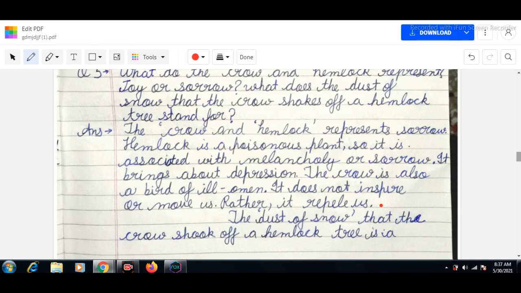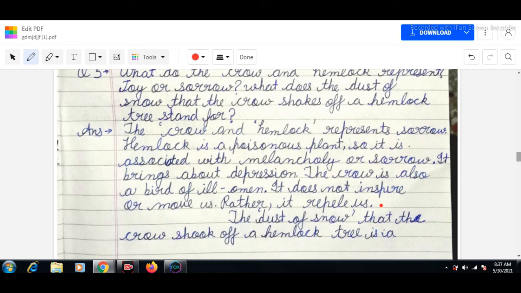The crow and hemlock represent sorrow. The hemlock tree is a poisonous tree, so it is mostly associated with melancholy and sorrow, and in this poem it is about depression.